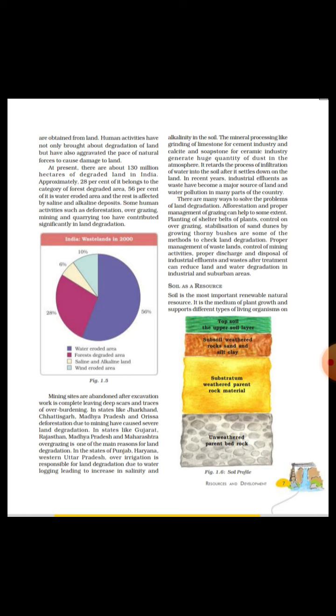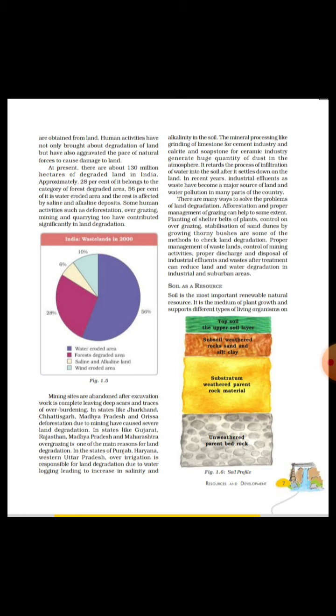Now we have to plant trees in the wastelands, that is, where we don't do agriculture, and around our houses, factories, schools, various educational institutions, so that we can increase the greenery. We have to make shelter belts around the fields, along the boundary line of the fields. You must grow various plants so that the roots of these plants hold the soil and do not allow the soil to move away. The soil erosion will be reduced.